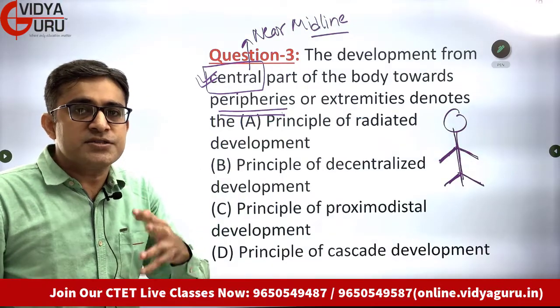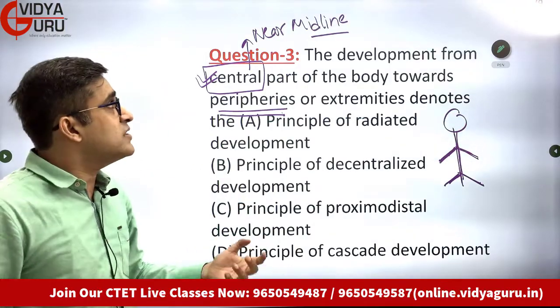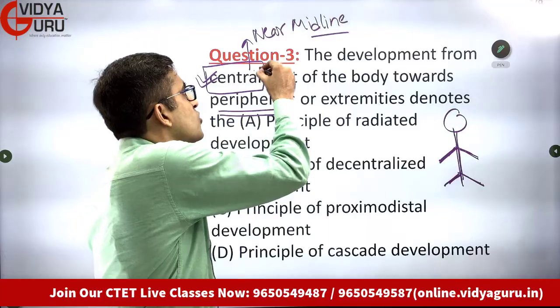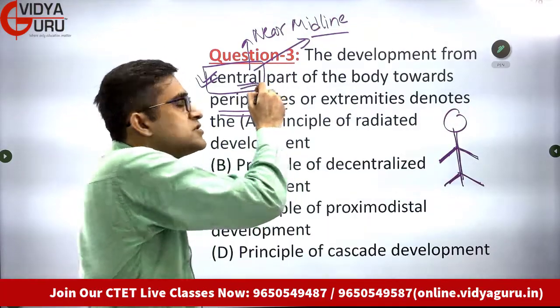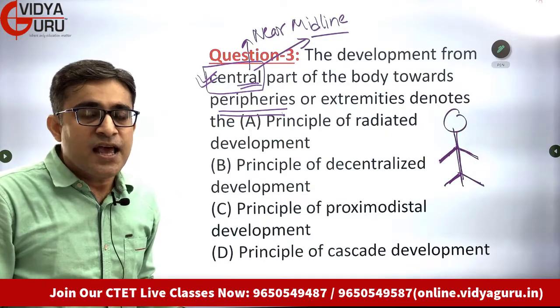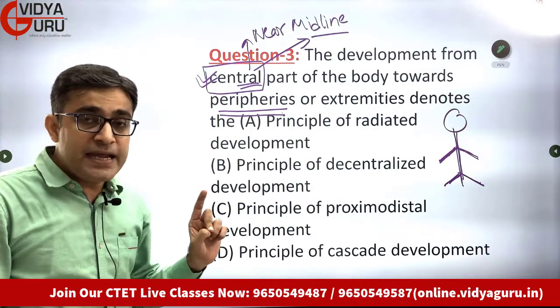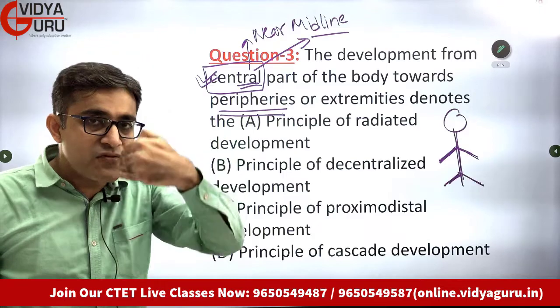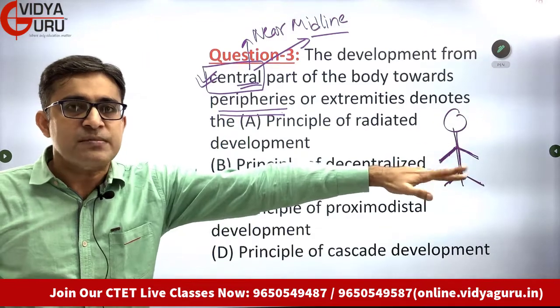The internal organs such as liver, stomach, heart. So these organs which are closer to the central part, the midline of the body, they will develop first. And then what happens? Then development moves from the central axis, the midline, to the extremities.